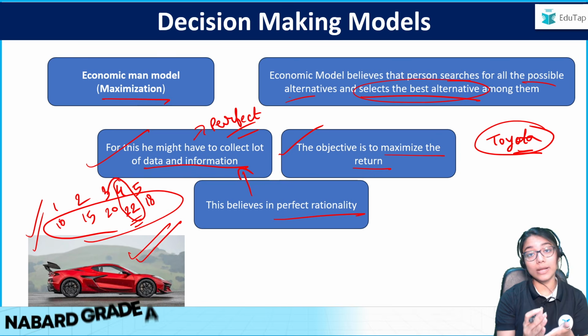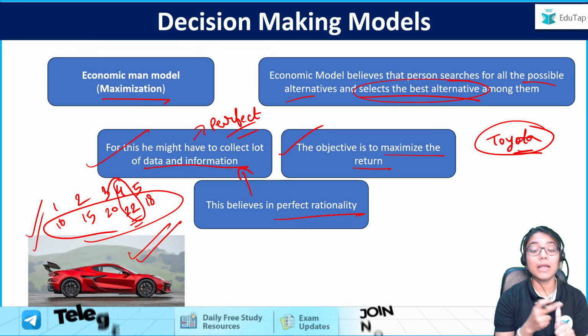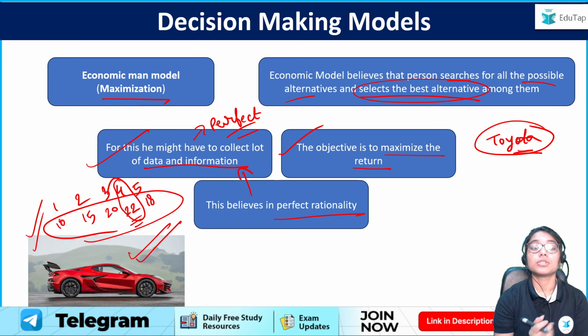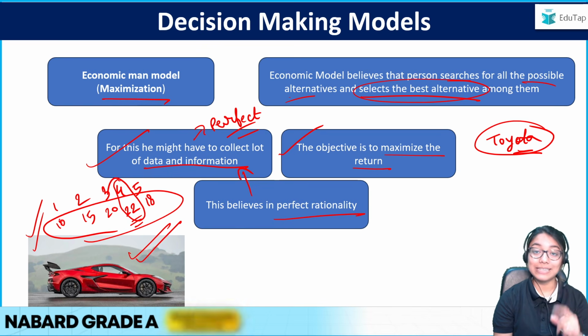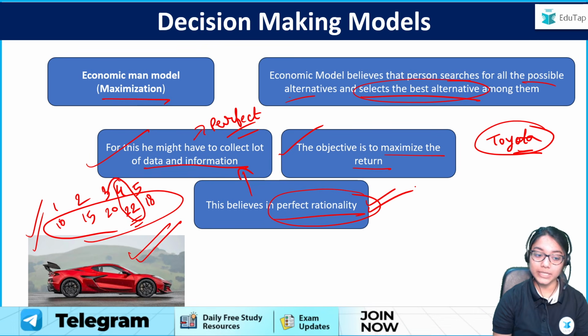And for this, how can you choose this maximum return objective? Only when you have perfect information and when you are perfectly rational. So this is what the economic man model says, and therefore in our answer the characteristic was perfect rationality. This is what is essential for you, right?